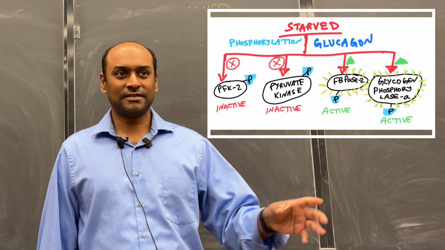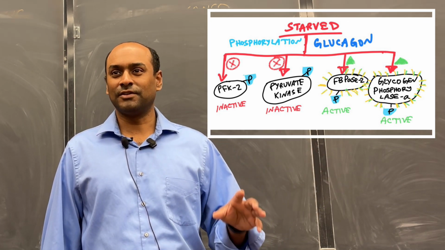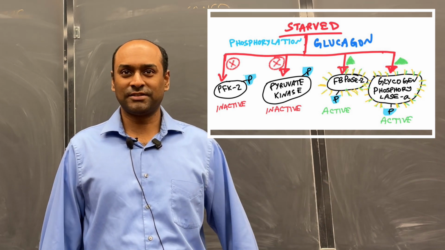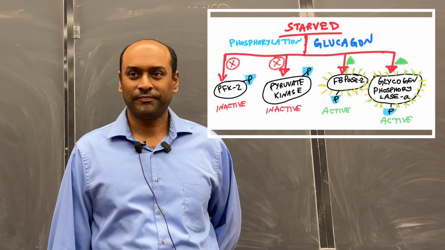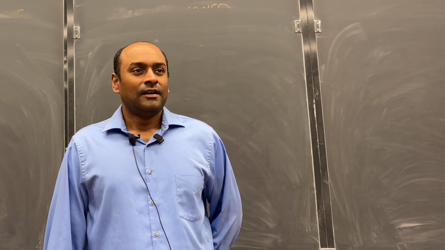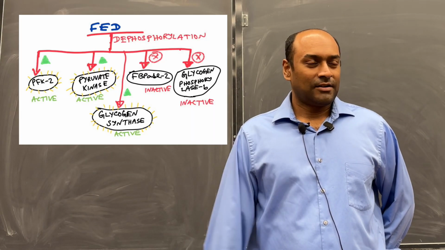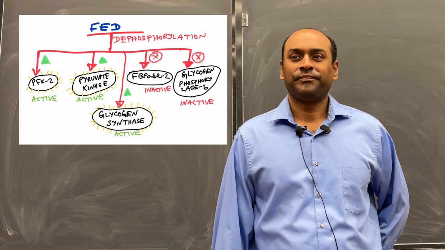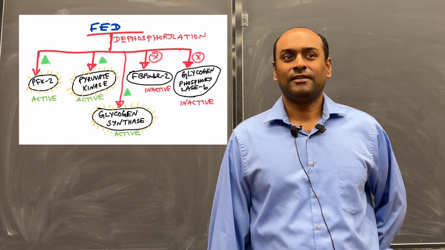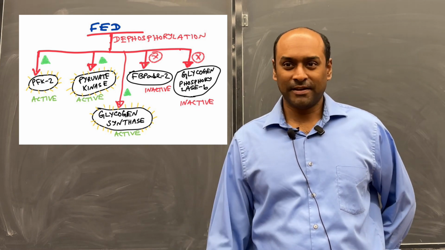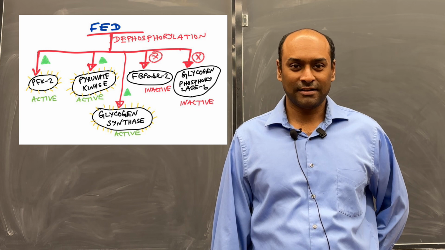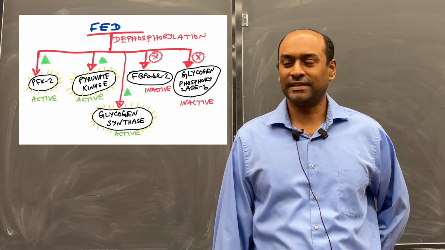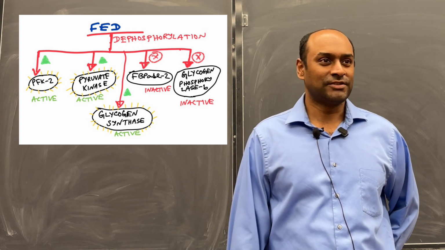So, under starved condition, we do not want glucose to be utilized, we want glucose to be released into the blood so that other tissues and brain can use it. And if you are in a fed condition, then you want to promote processes which will do something with glucose. For example, PFK2 is promoted, right, by phosphatase, which is activated by insulin.